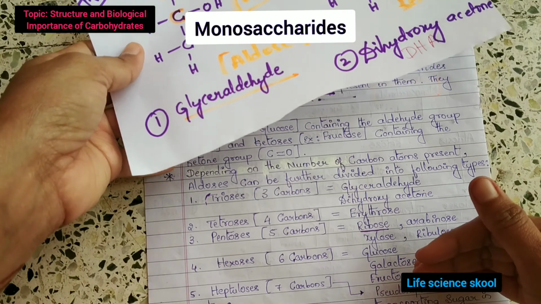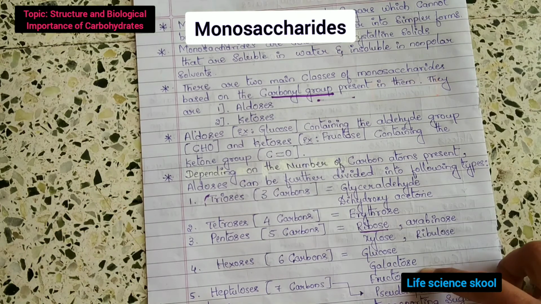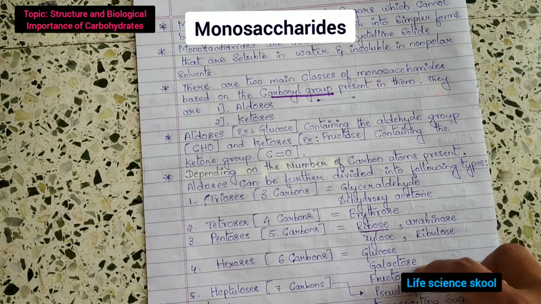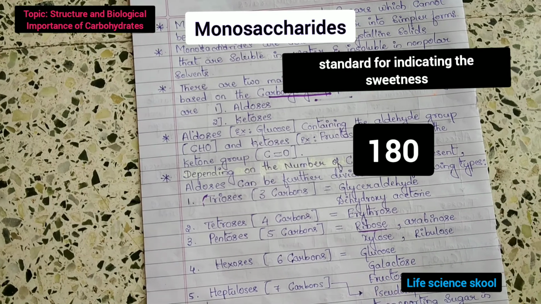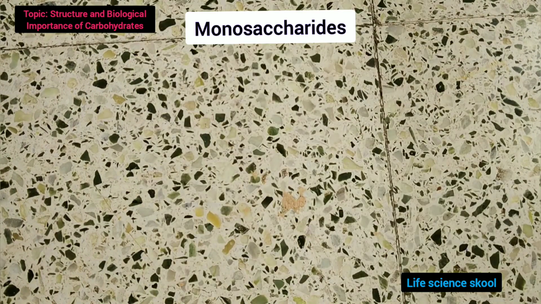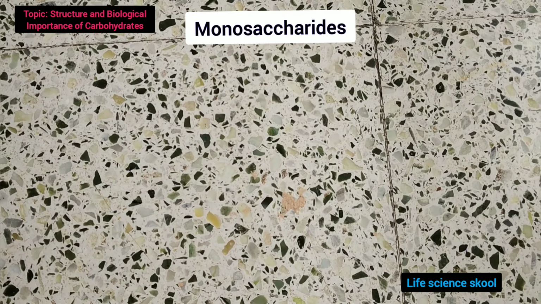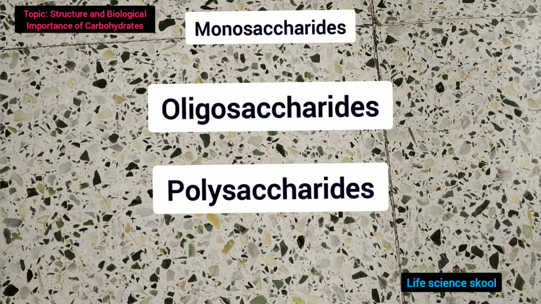And fructose is the sweetest naturally occurring sugar. If you measure on a sugar scale, fructose measures about 180. These are some of the key points on monosaccharides, and in the next video I am going to discuss the other classifications, that is oligosaccharides and polysaccharides.